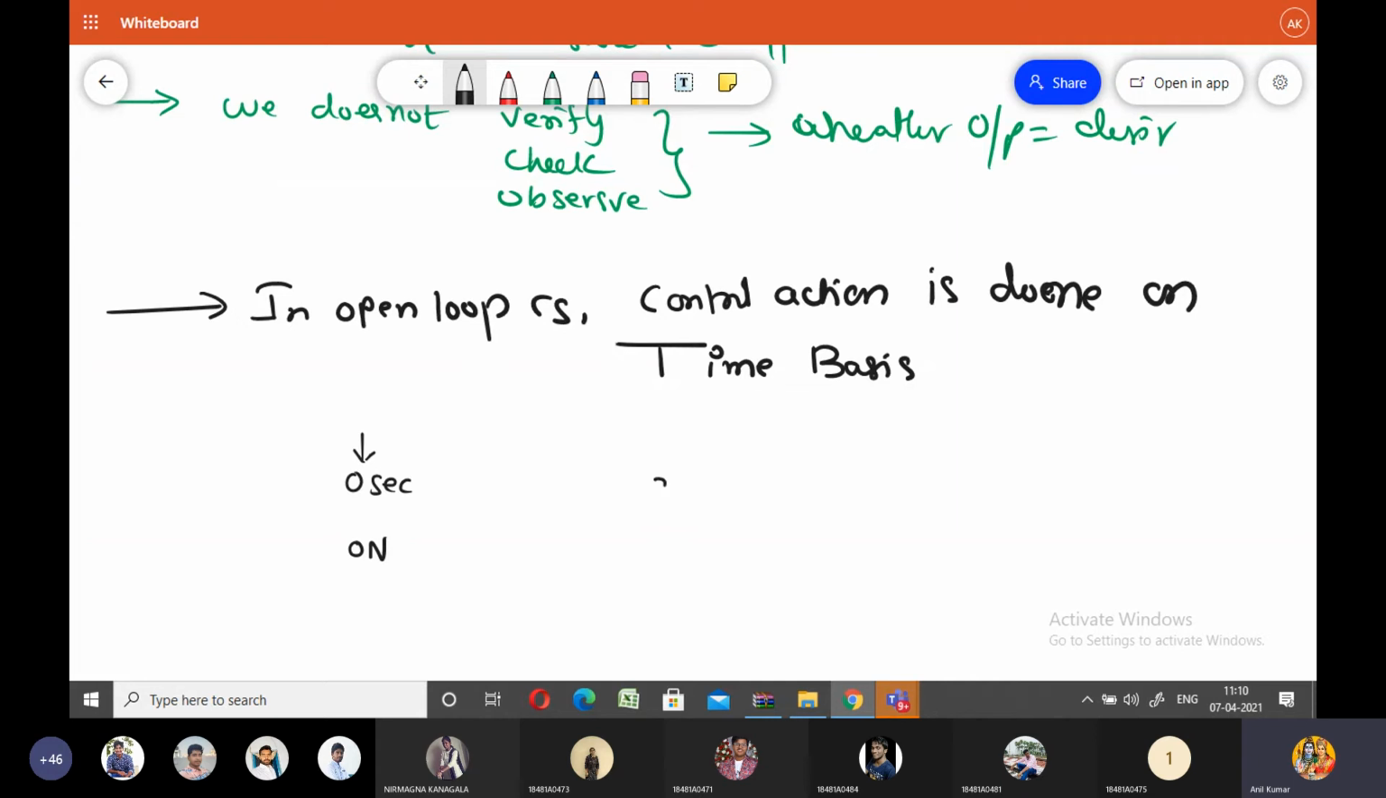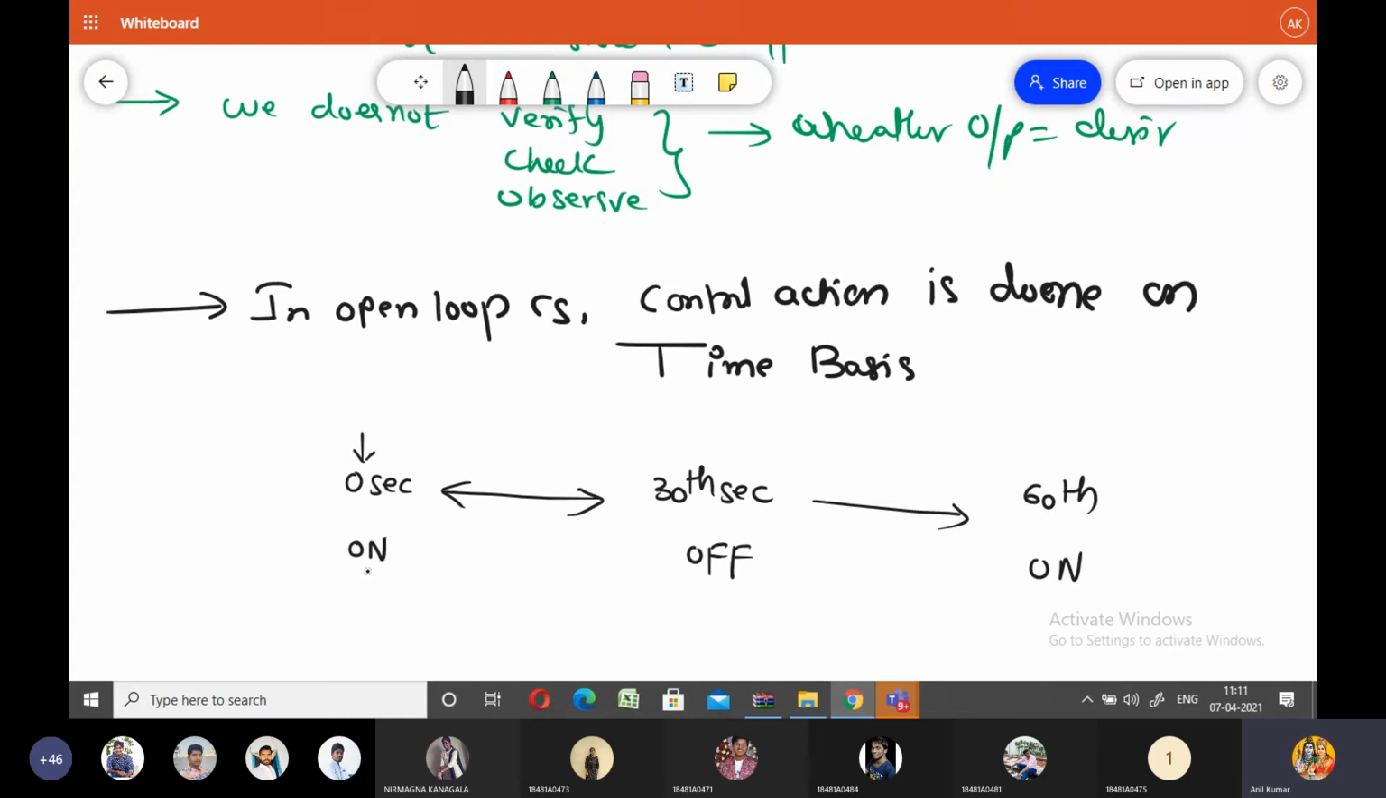At 30th second my control system is switched off. Again at the 60th second my control system is again on. That means in this way, on the time basis, I control the output of the control system, whether the output is controlled or not. For example, if you perform like this on time basis,